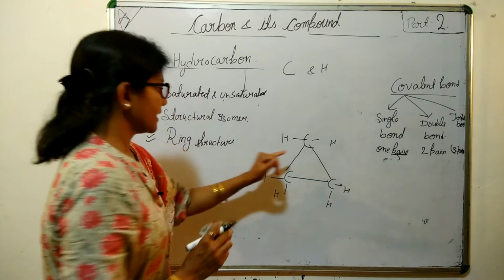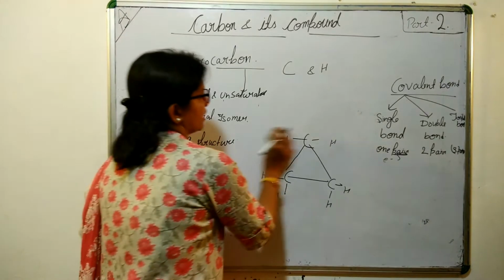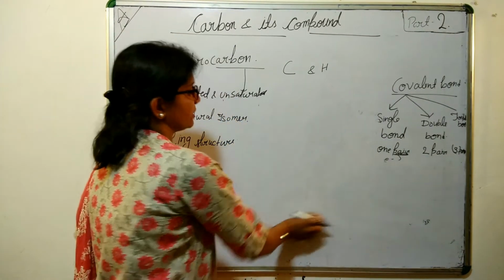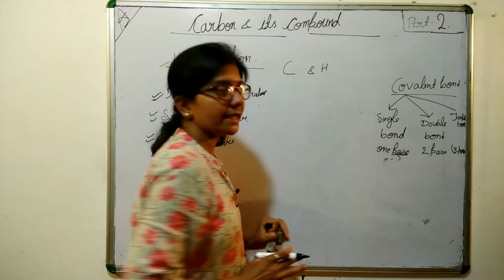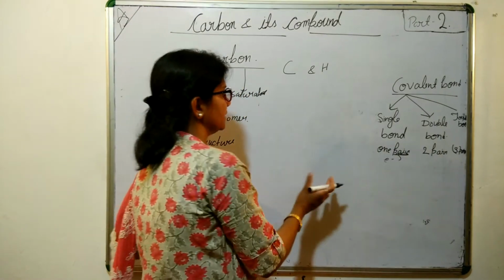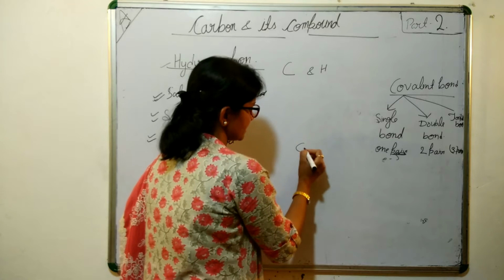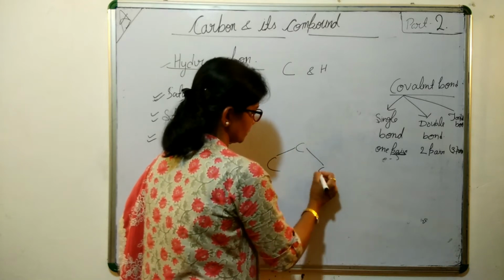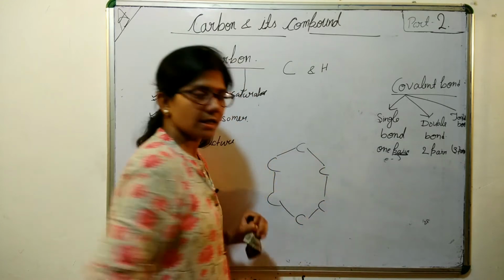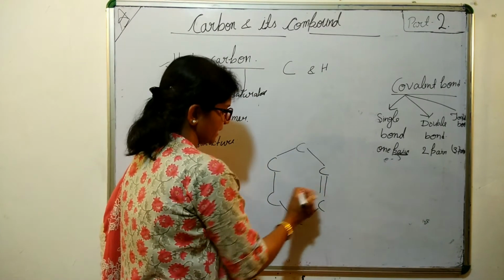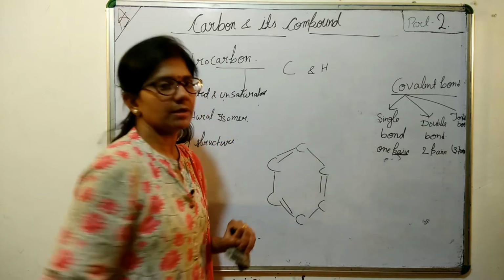It is a ring-like structure. You can see the versatility of carbon in making compounds. Let's see. 1, 2, 3, 4, 5 and 6. Clear?